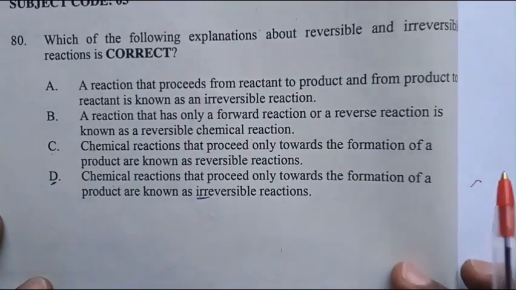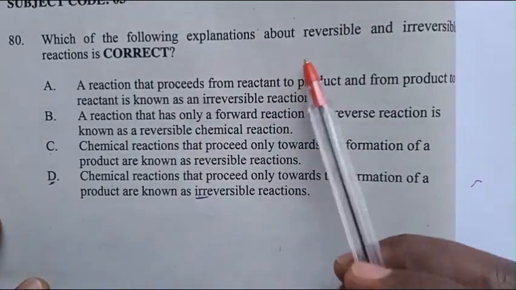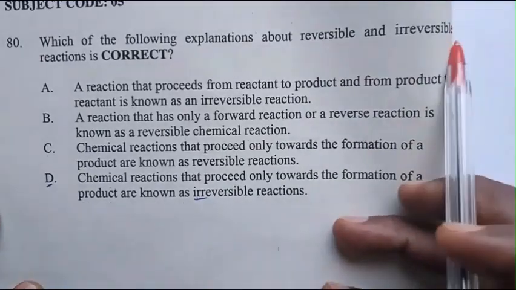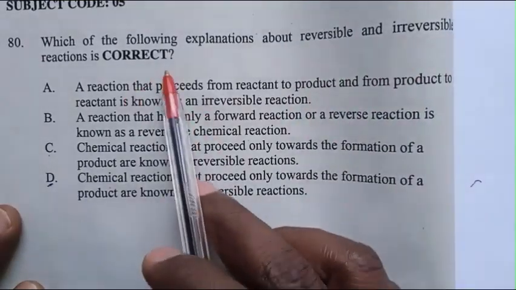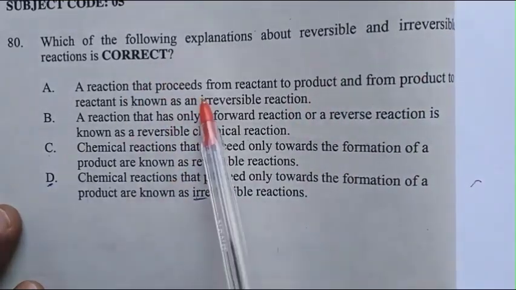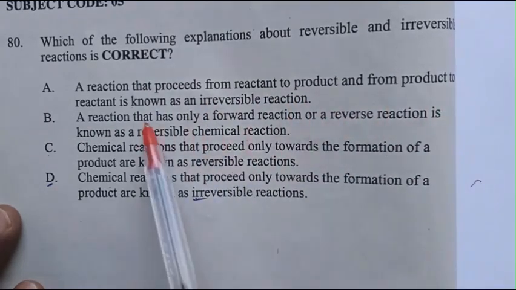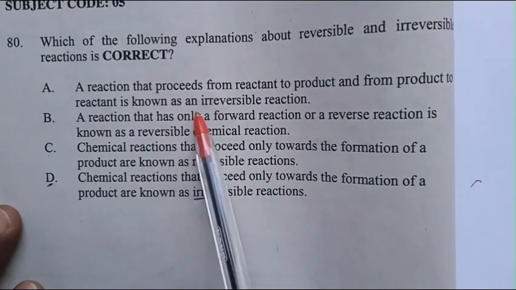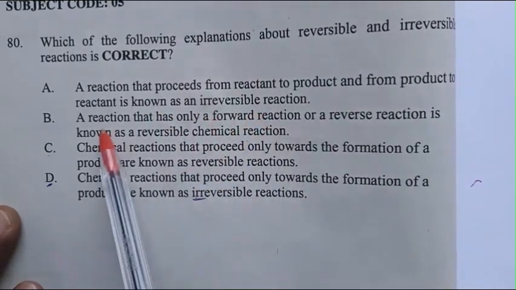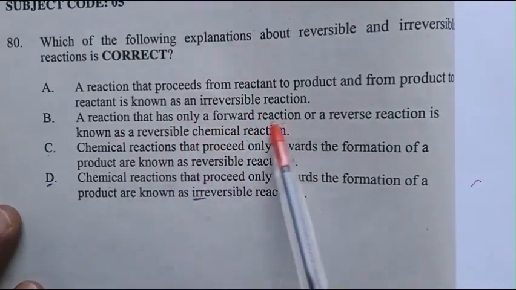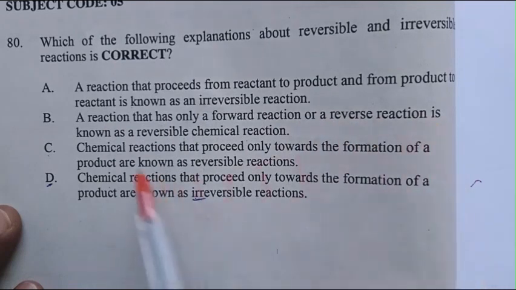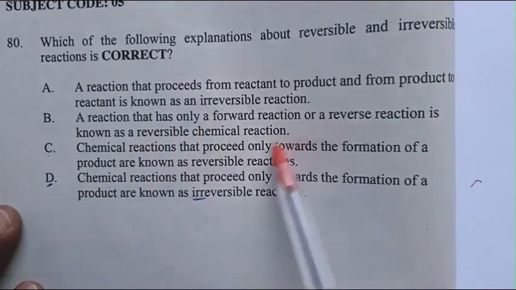The last question, question number 18. Which of the following explanations about reversible and irreversible reactions is correct? A. A reaction that proceeds from reactants to products and from products to reactants is known as irreversible. B. A reaction that has only a forward reaction, or irreversible, is known as a reversible chemical reaction.